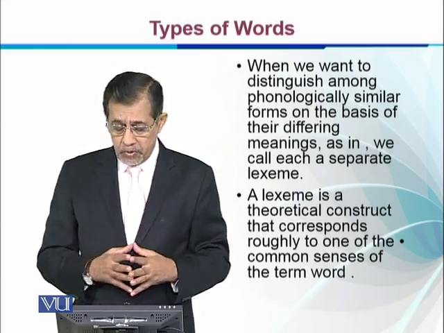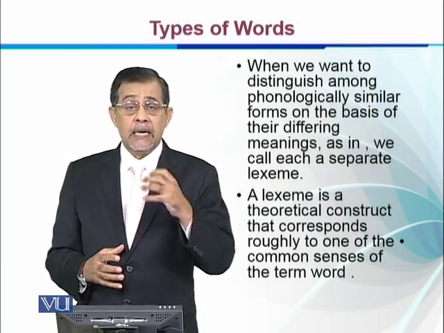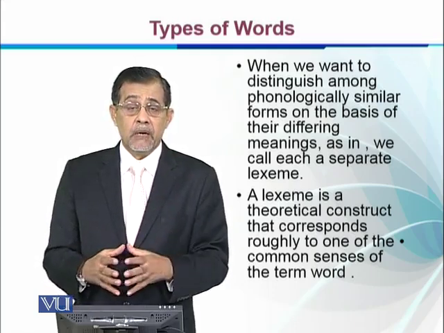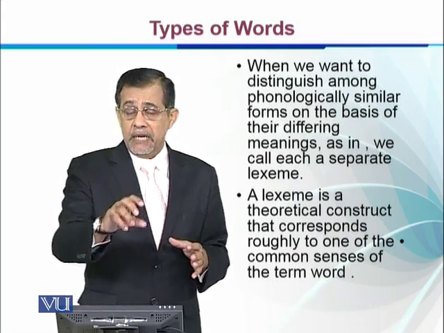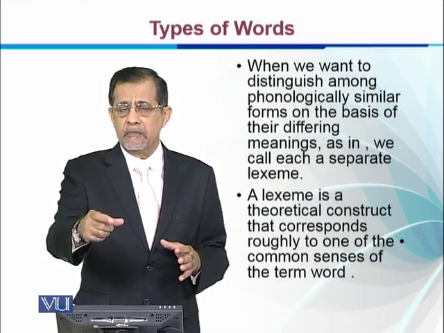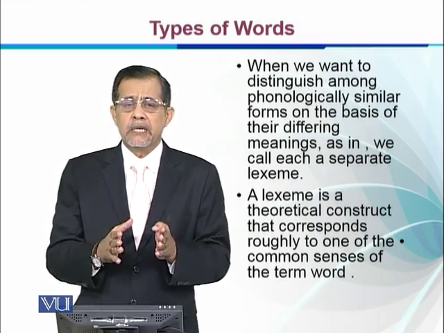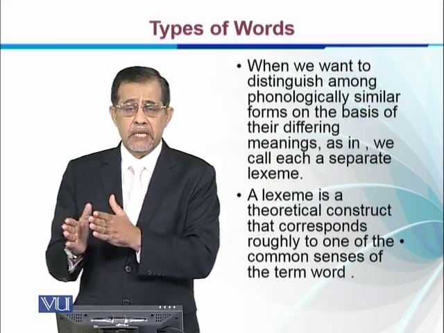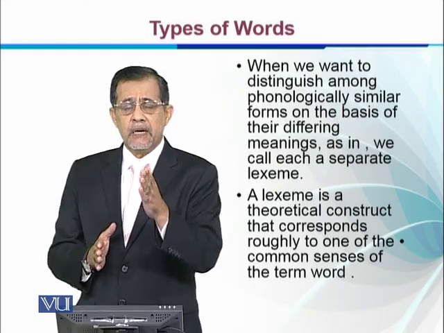So we refer to them as different forms of the same lexeme. We have differentiated on the basis of difference of meaning. So when a same sounding word has different meanings, it becomes a separate lexeme.